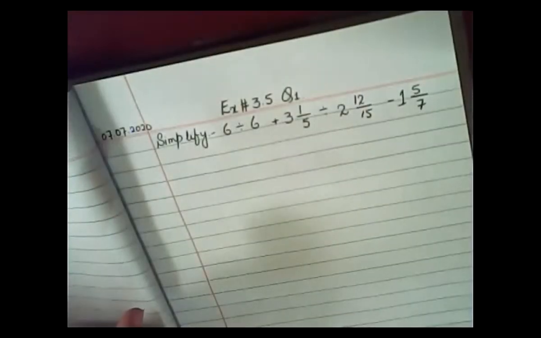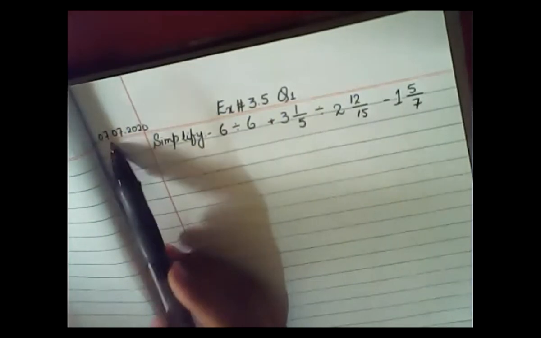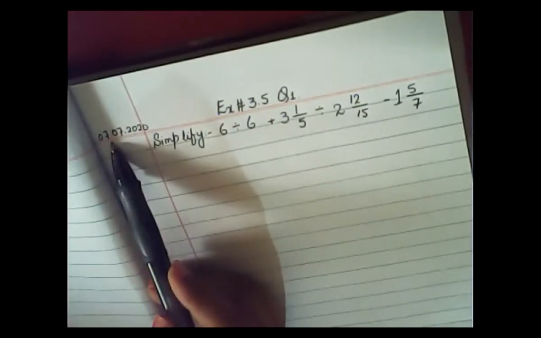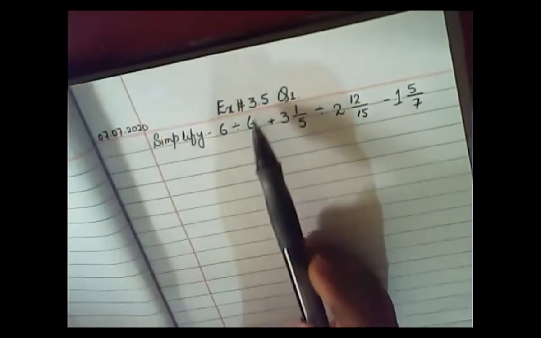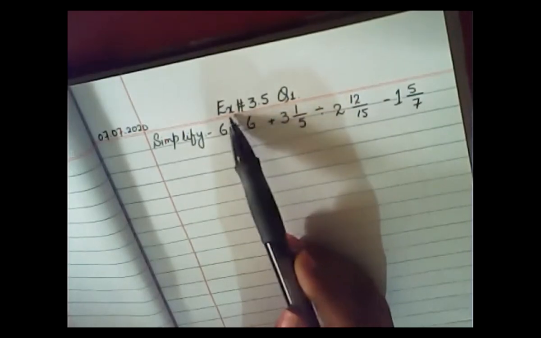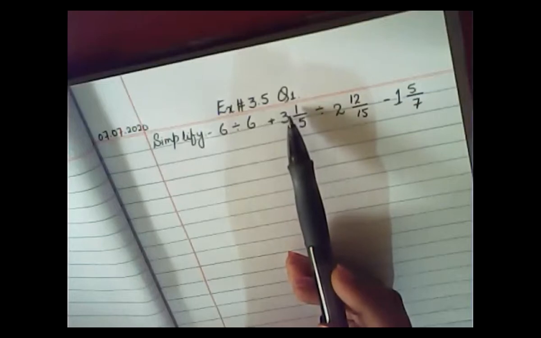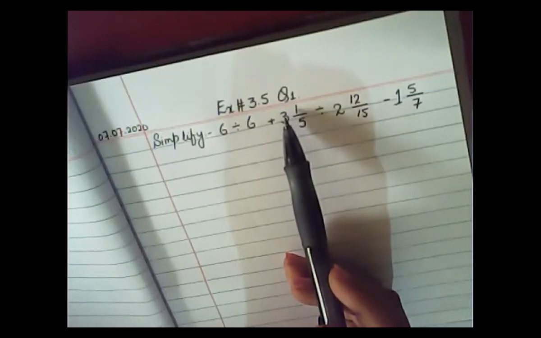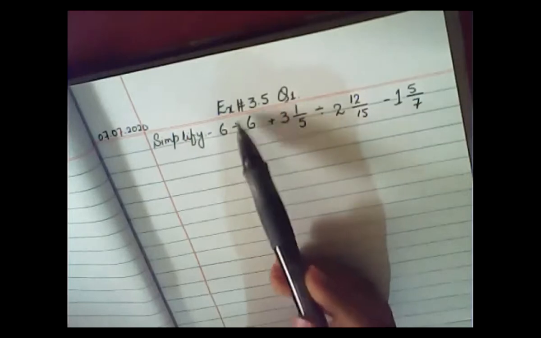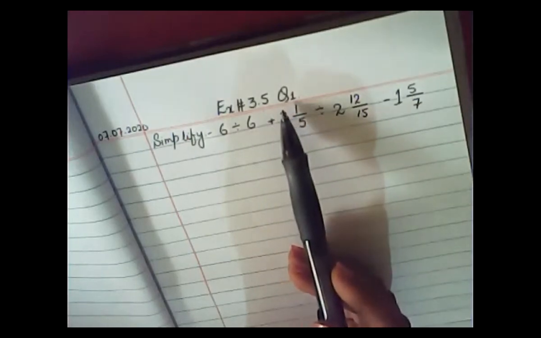Now look here. Whenever I start my work, how do I start? I will always write the date on the left corner of my copy. On the center line or on the red line, I will write exercise number 3.1, and just suppose this is question number exercise number 3.5, question number 1.